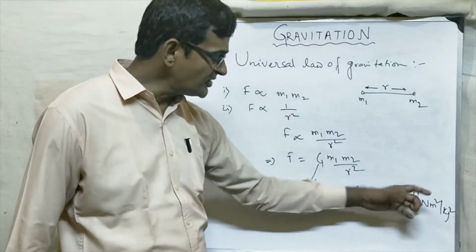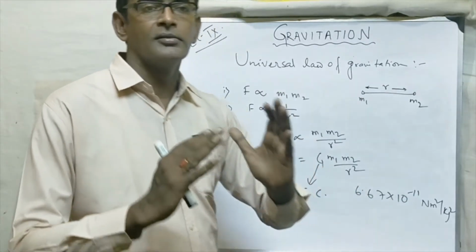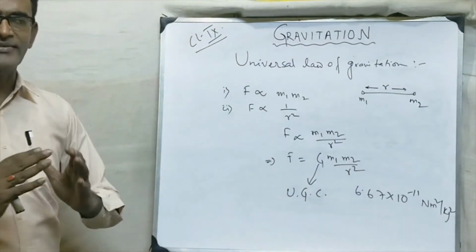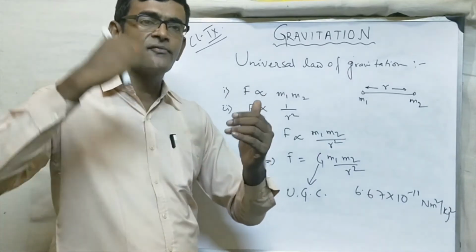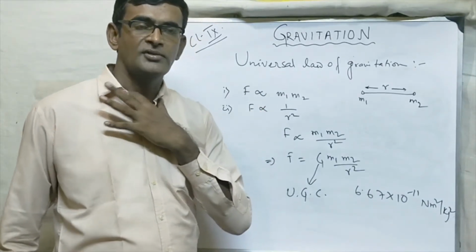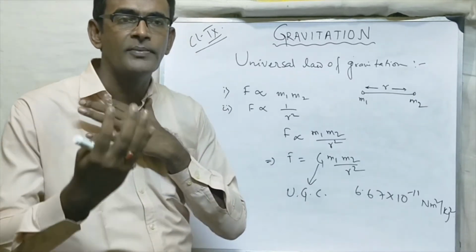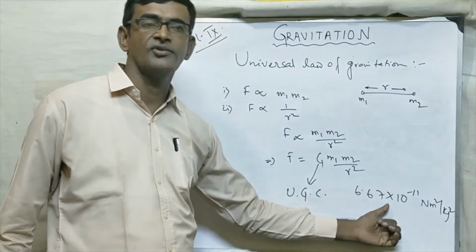And because of this small value, we cannot feel the force of attraction between any two objects. If you are standing in front of a building, the building is pulling you, but you will not be able to feel it. Why? Because the value of G is very small.